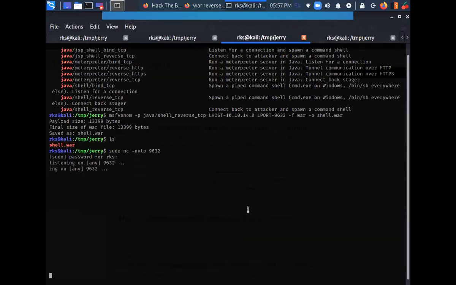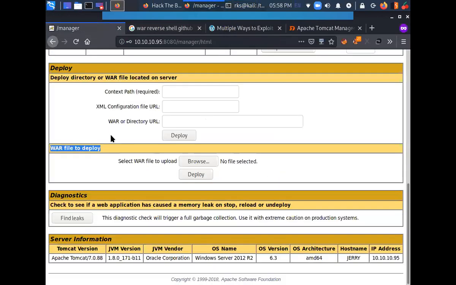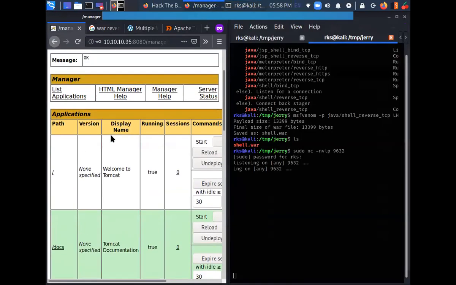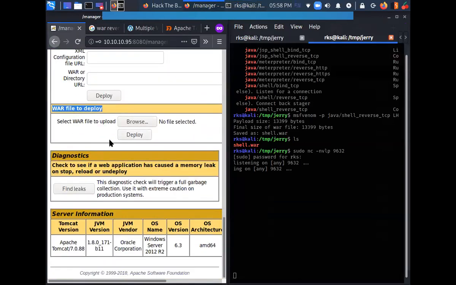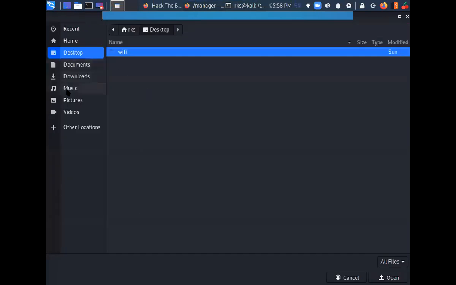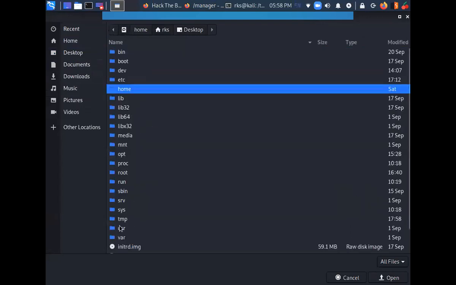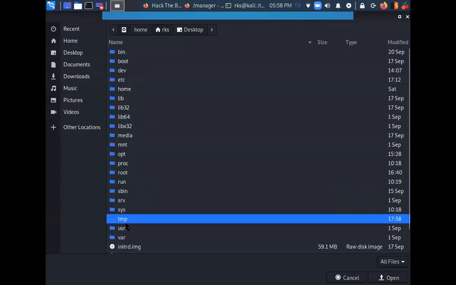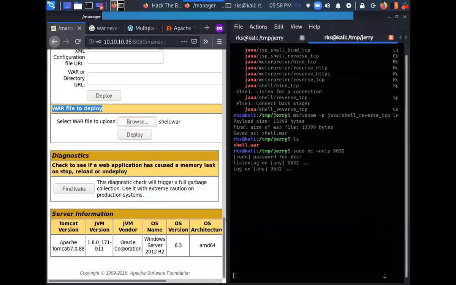So let's go to my web application now. Here it is giving me this browse option to select a file to upload. Let's select it, in temp, the shell.war.